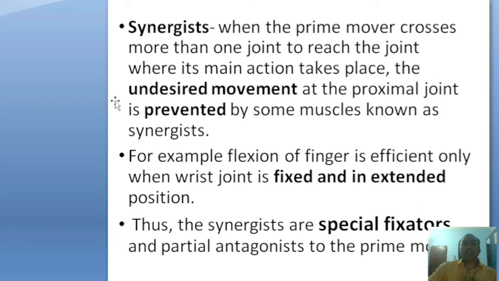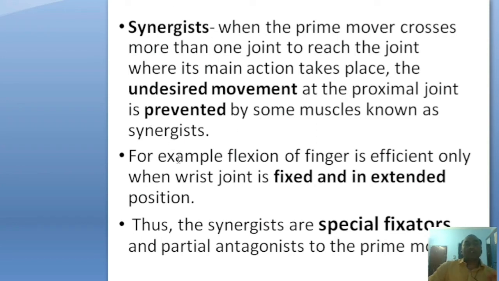The undesired movement at the intermediate proximal joint is prevented by some muscles known as the synergists.